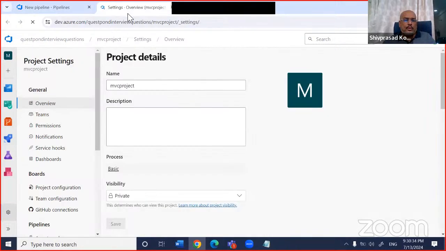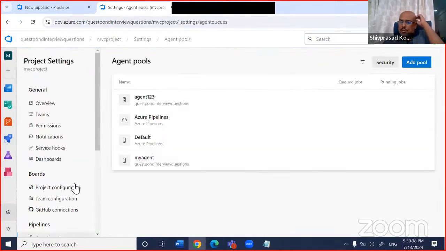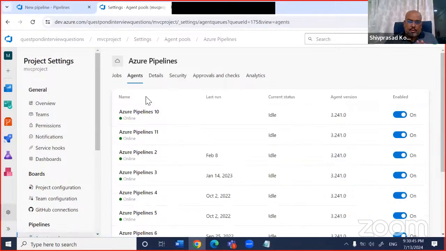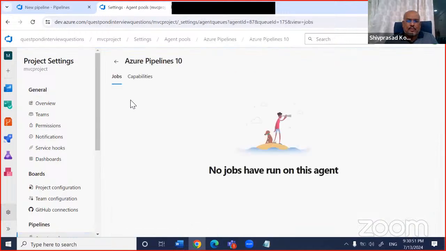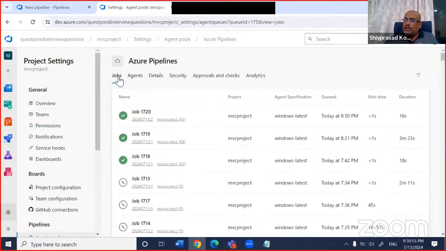So here, if you go in that, you will see that there is an agent pool. In this, you can create your own agent and so on. But there are ready-made agents given by Azure. So these are the agents which are given. You can see every agent out here tells you, for example, whether it is a Linux machine or a Windows machine.